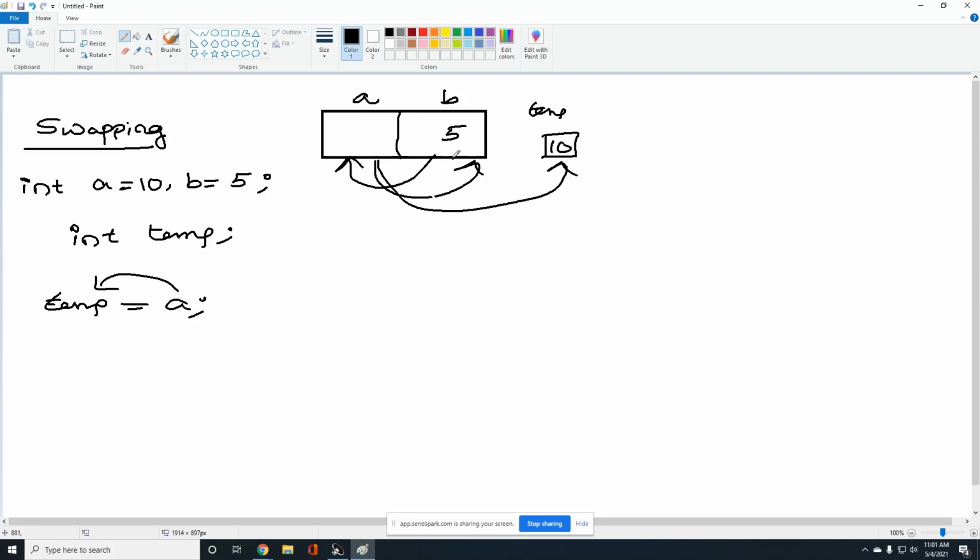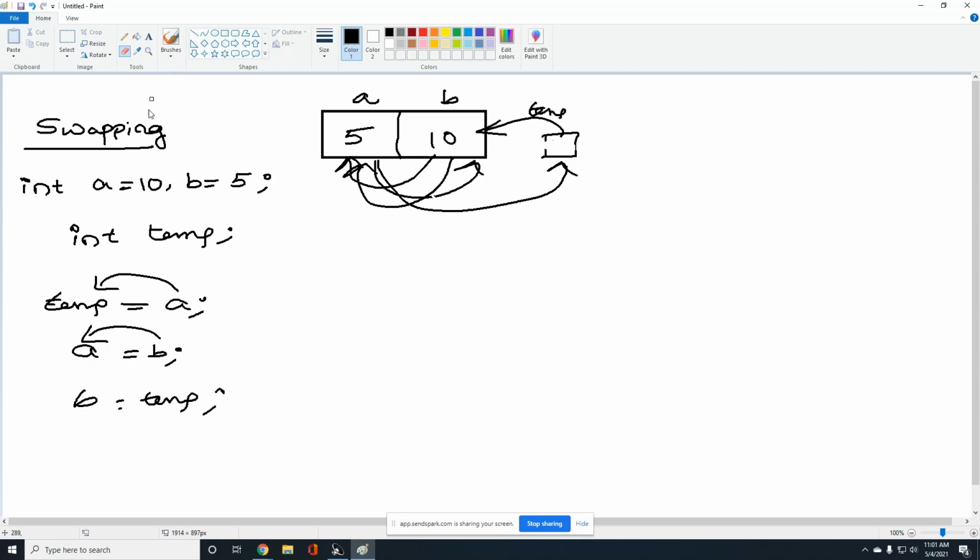I can easily shift this b value to a, right? So a is equal to b. So that I can shift the b value to a, 5 will be here and this memory will be freed up. Now this is free. I need to assign the temp value to b. B is equal to temp.